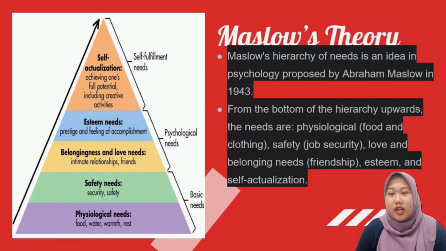Fourth, esteem needs, the fourth level in Maslow's hierarchy, include self-worth, accomplishment, and respect. And fifth, the highest level in the hierarchy is self-actualization. It is the highest level in Maslow's hierarchy, and it refers to the realization of a person's potential and self-fulfillment.